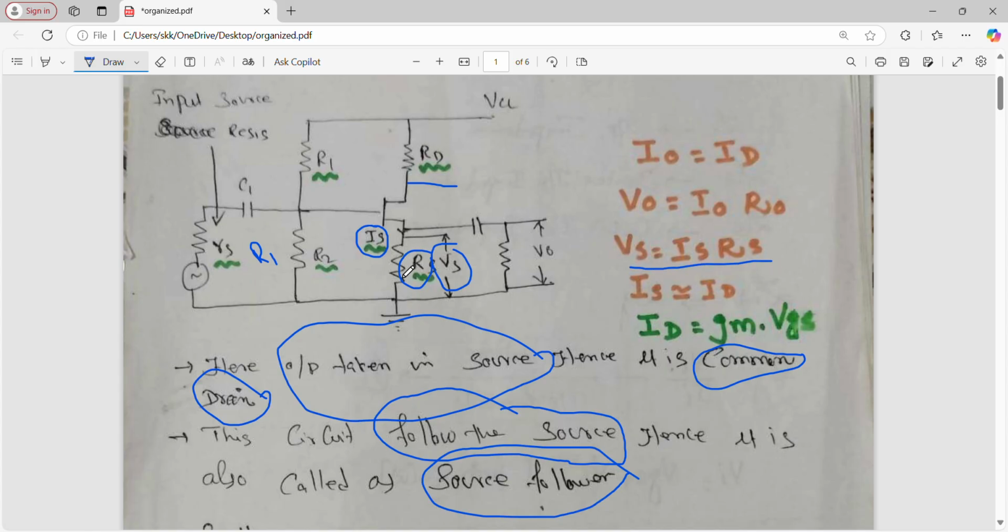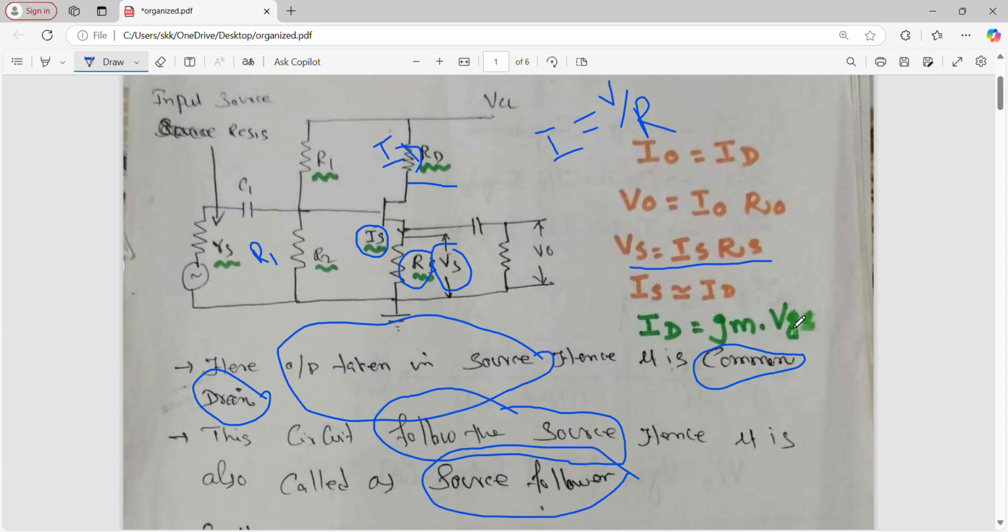Then the current here is ID, no? The current here is IS. This IS is approximately equal to the current ID. ID is the drain current, right? So this ID is approximately equal to IS. Then what is ID? ID is nothing but gm into VGS. Normally, in Ohm's law, V is equal to IR, I is equal to V by R, right? I is equal to V by R.